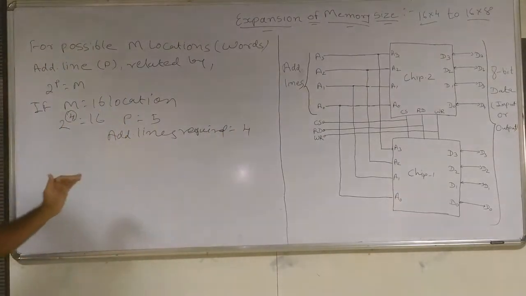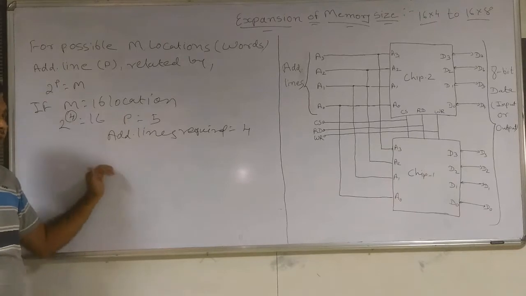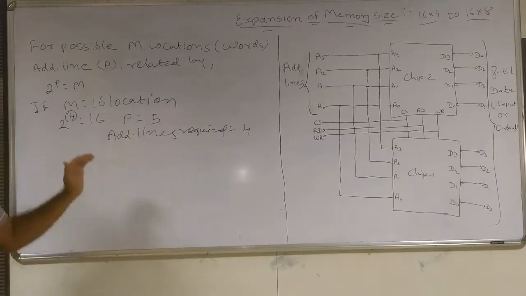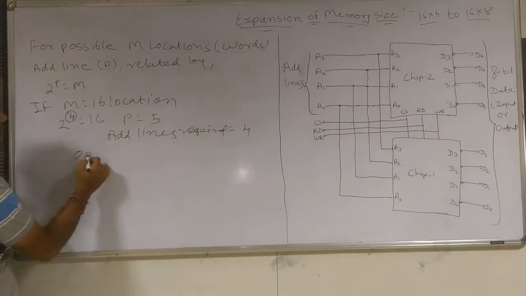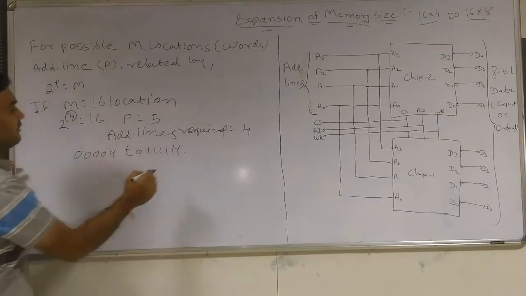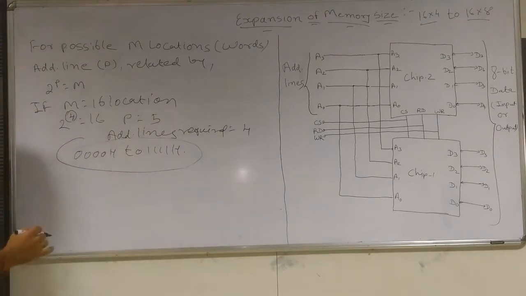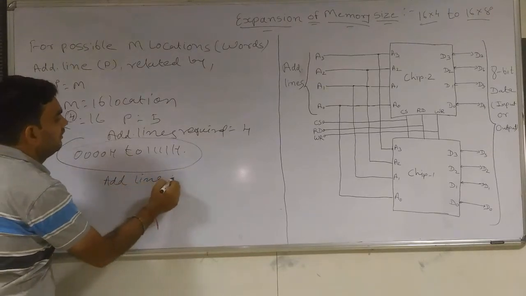So to address 16 memory locations, we will require 4 address lines. From this relation we can say that we need 4 address lines to have 16 different combinations, from 0000 to 1111, that is 0 hex to F hex. So to address these locations, we require address lines equal to 4. Okay.